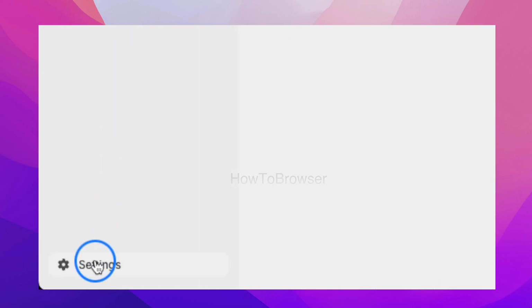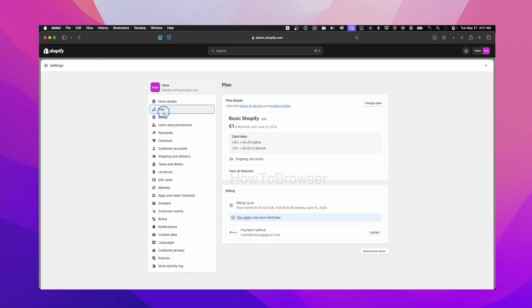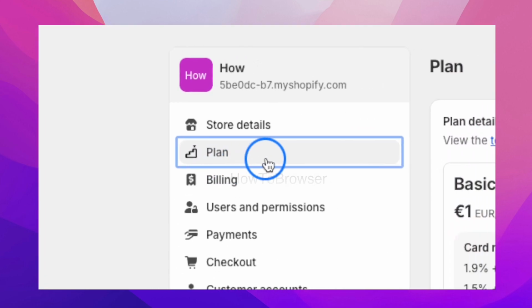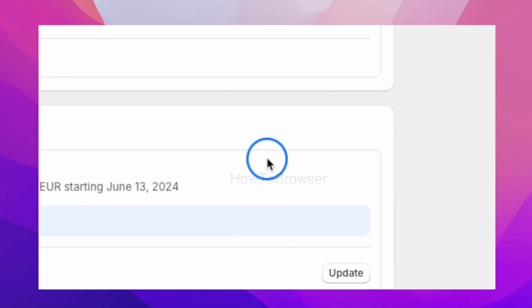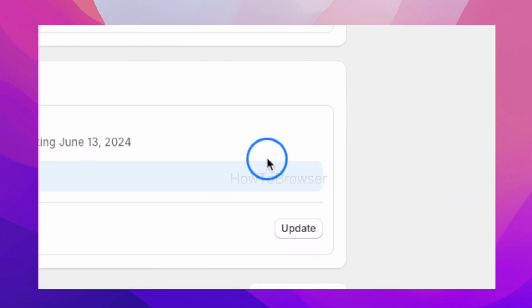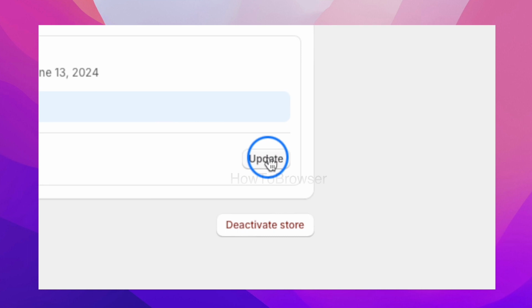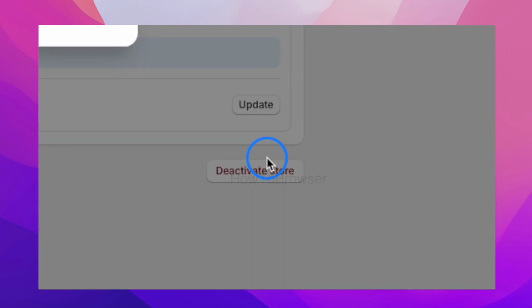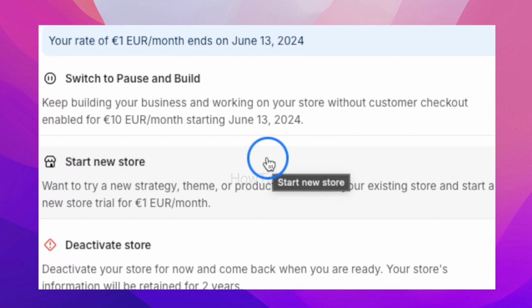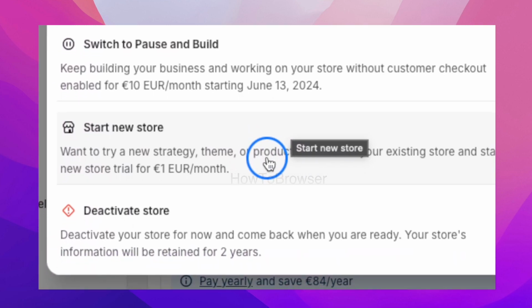Click on settings, and then in settings, click on plan. And then here in plan, we have payment method. All right, here you're going to have to click on deactivate store, and then here you can click on deactivate store.